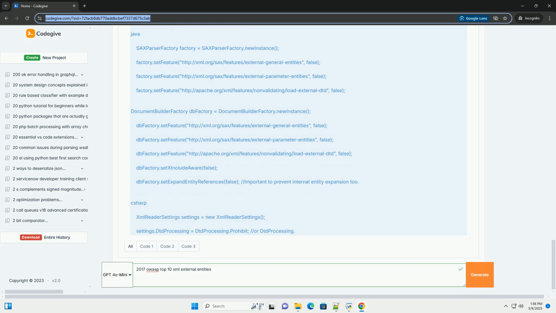Denial of service. An attacker can point the external entity to a large file or an infinite loop, causing the server to consume excessive resources and potentially crash.